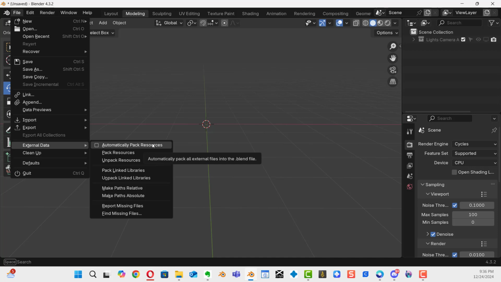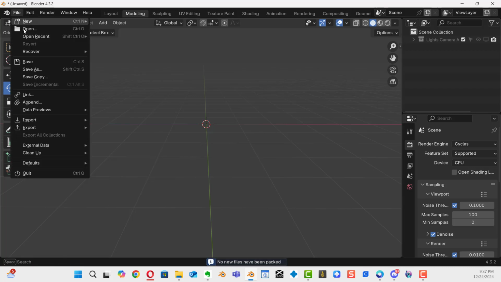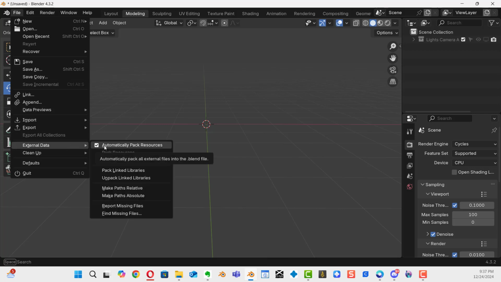But the good thing about that larger size is that whatever you see in Blender and you give the file to your client will see exactly the same thing because all of the resources are packed in with Blender. Check that. All right, I'm going to double check it and make sure it's checked. External data, there it is. Now you can save this.